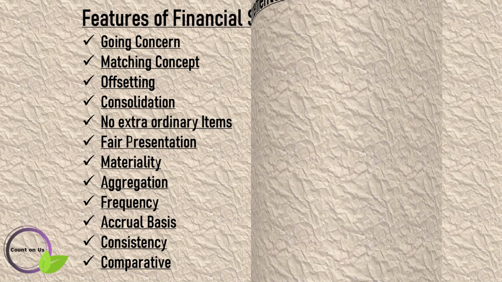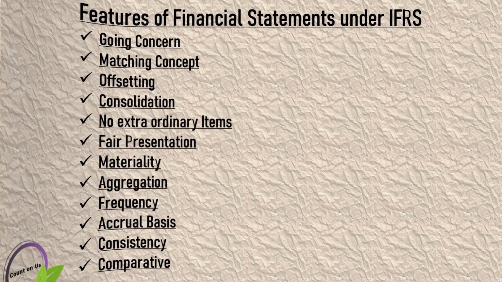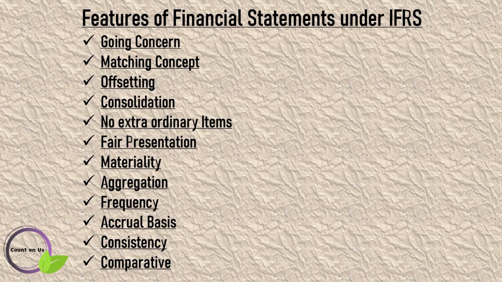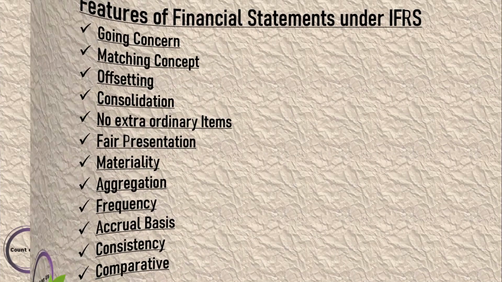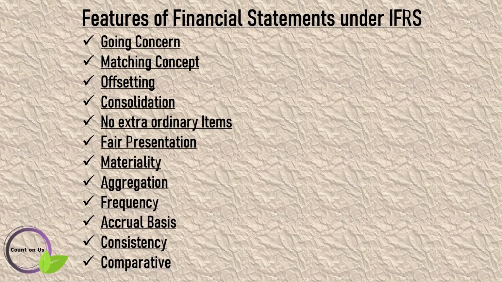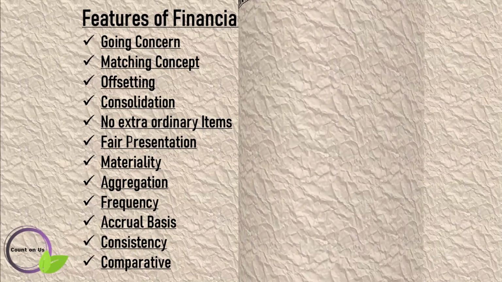Next is aggregation. Similar transactions are to be reported in a similar manner. For example, if you purchase different items, all are aggregated or grouped under purchases. Then see another feature, frequency. Accounts must be prepared at least annually, including comparative information for the preceding period for all items presented in the current period.